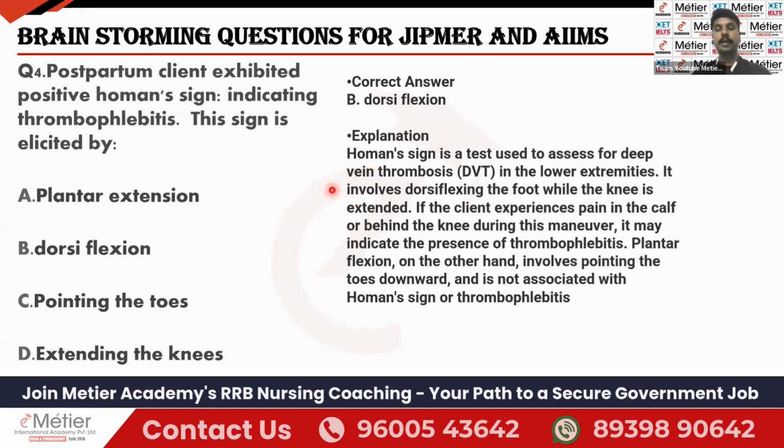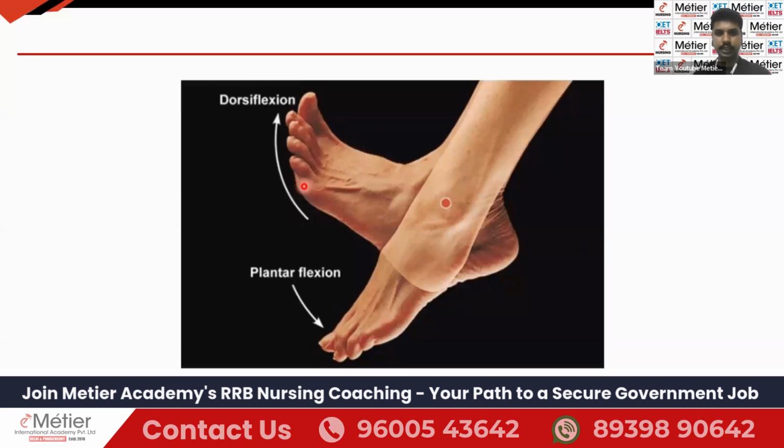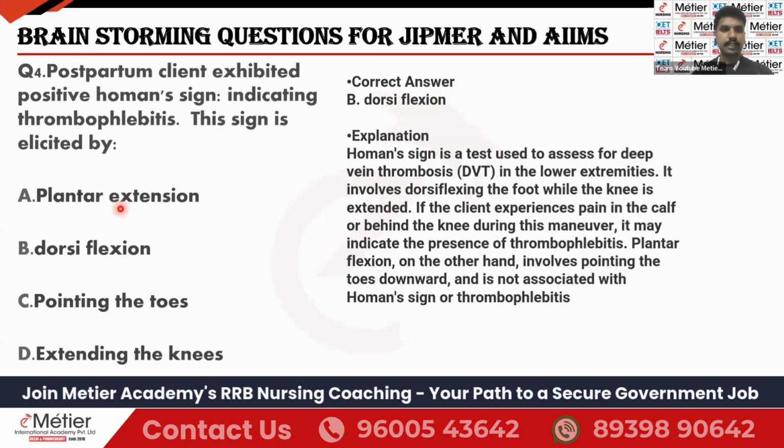How will you test the Homans sign? Make the patient lie in a supine position, elevate the leg, whichever leg you suspect thrombophlebitis in, and dorsiflex the foot. If you dorsiflex, the patient will have pain in the calf muscles. It is not plantar flexion, and not plantar extension either. Dorsiflexion is the correct option.